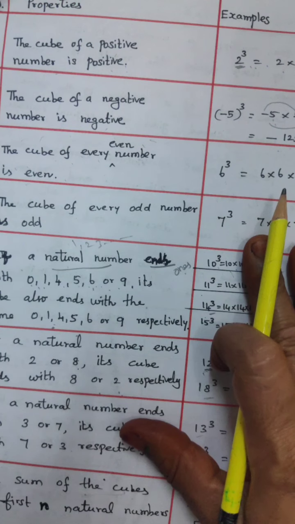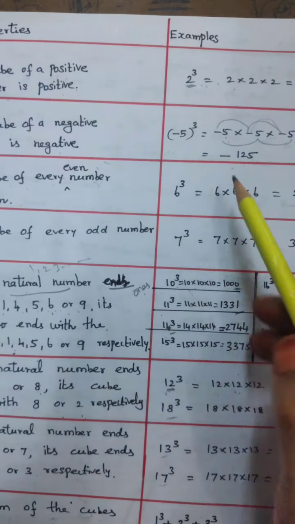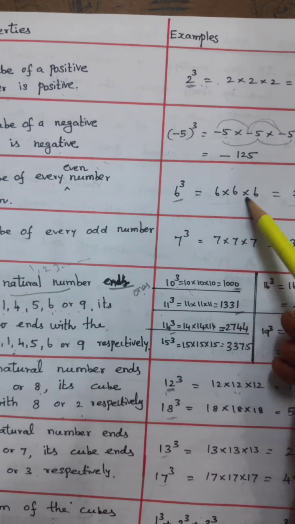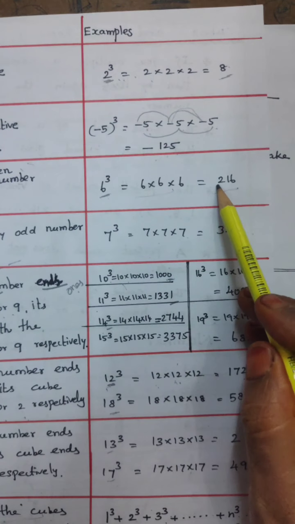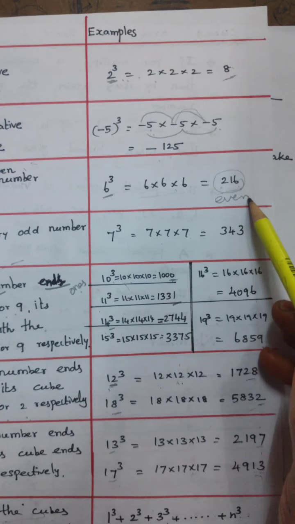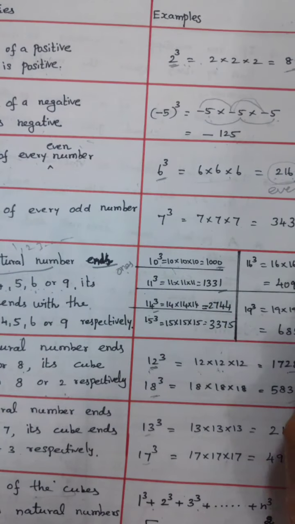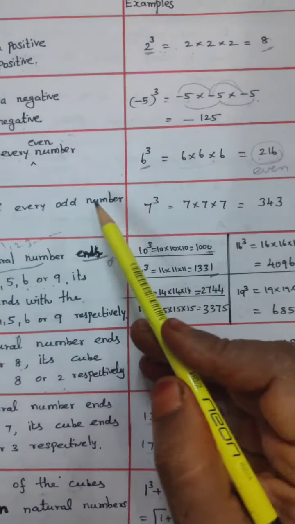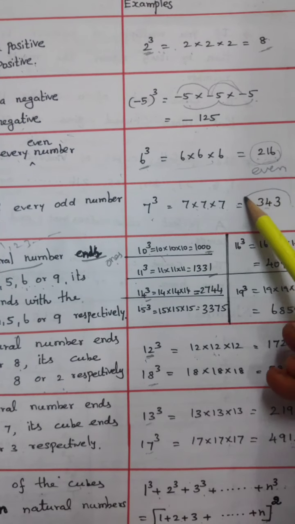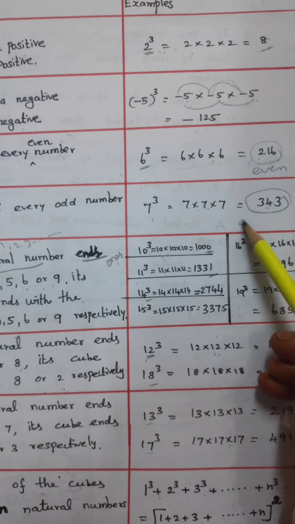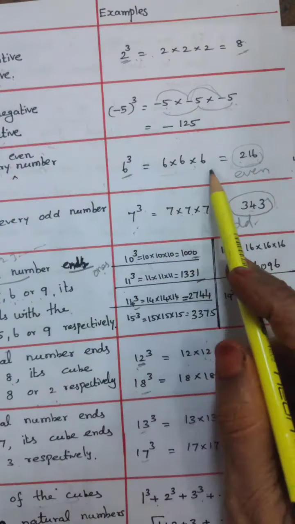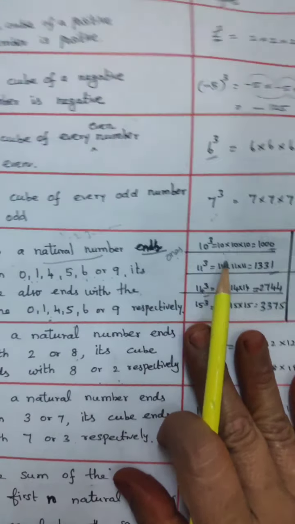For example, I select 6. 6 cube equals 3 times multiplied, and you get the answer 216. 216 is also an even number. For odd numbers, I take the example 7. 7 into 7 into 7 is 343. This number is an odd number. The cube of an odd number is an odd number. The cube of an even number is even.